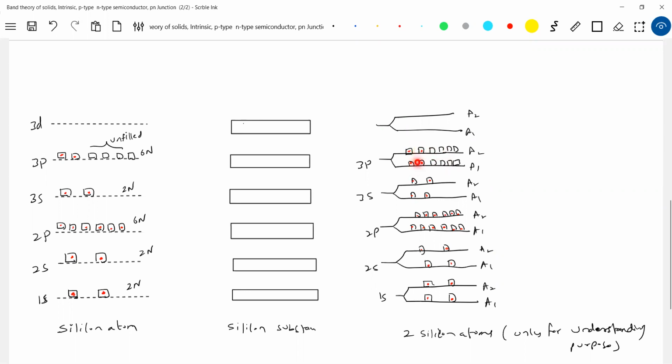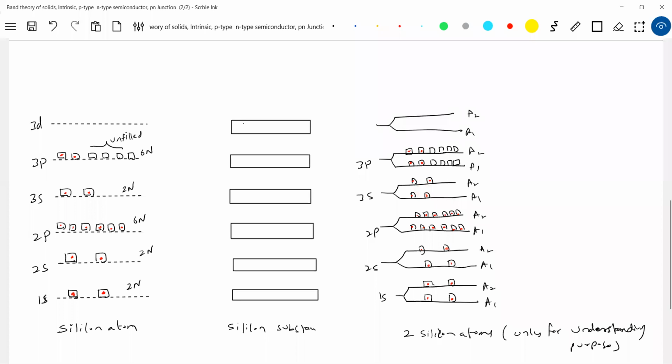They will not be like this, and there will be redistribution of states as well as the levels. So let's not go to that quantum level or the band structure in detail. If I just draw for two atoms, what happens to this A1? The two filled states will occupy here, and the unfilled state will come. This is the rough way of analyzing things.